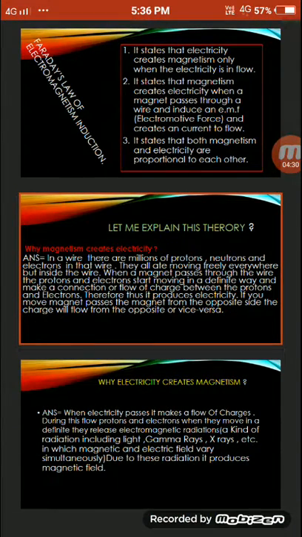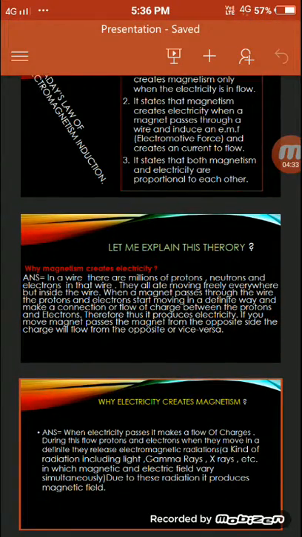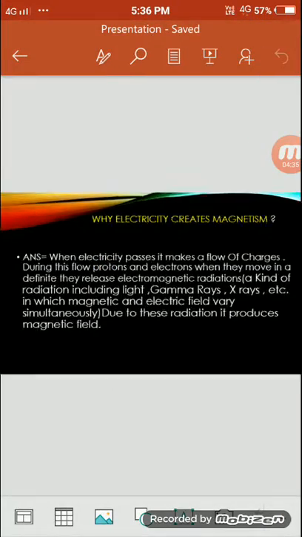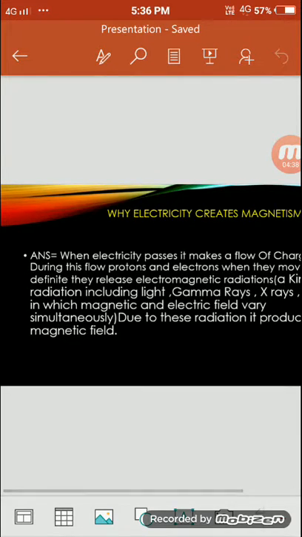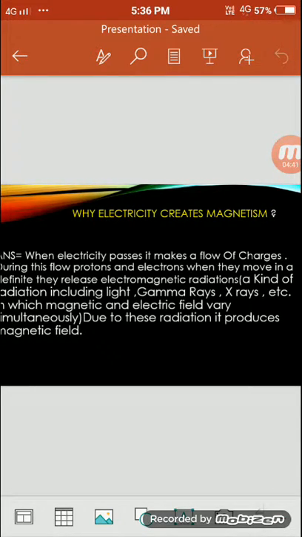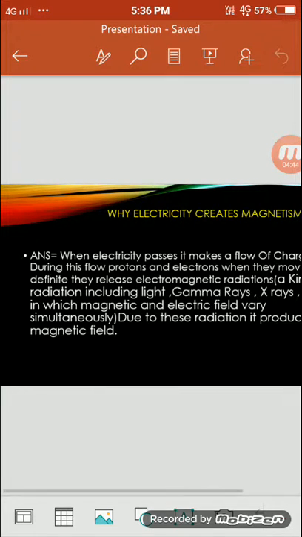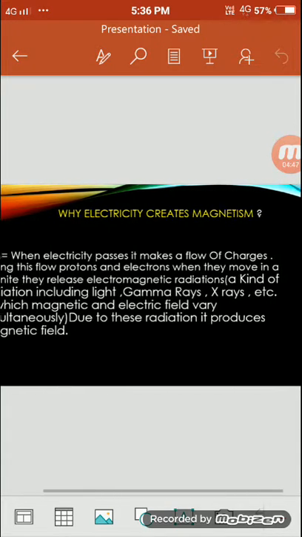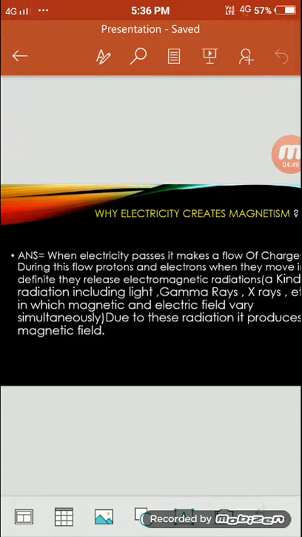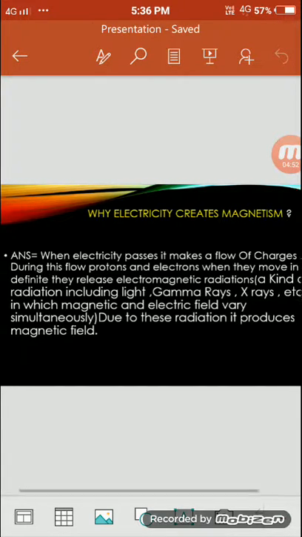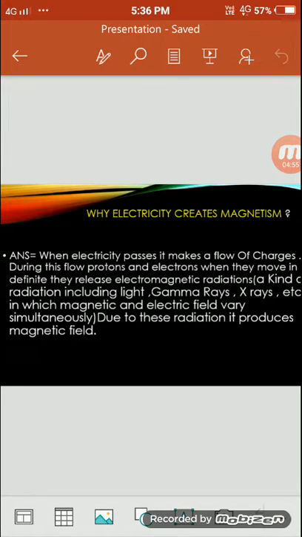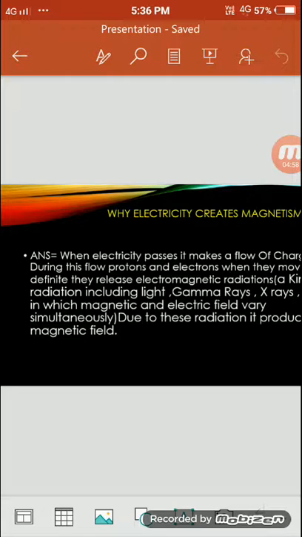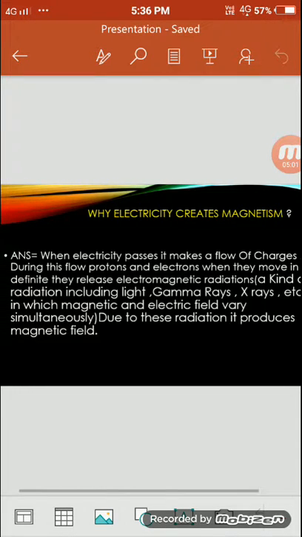Now, why does electricity create magnetism? I have written that when electricity passes through a wire, it makes a flow of charges. During this flow, when protons and electrons move in a definite way, they release electromagnetic radiation. Now, what is electromagnetic radiation? A kind of radiation including light, gamma rays, X-rays, etc., in which magnetic and electric fields vary simultaneously. Due to this radiation, it produces a magnetic field.